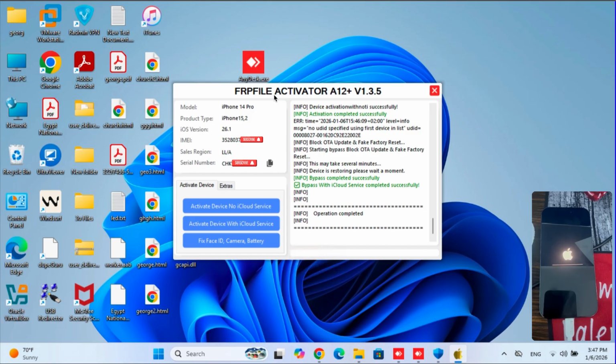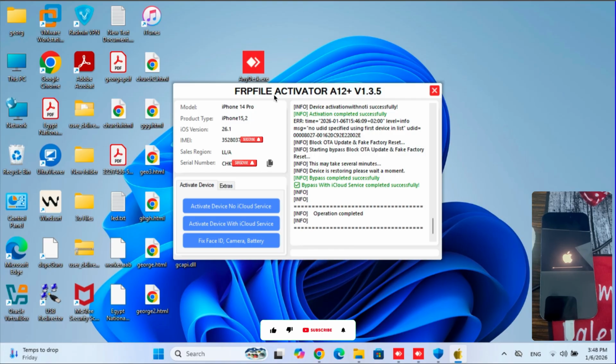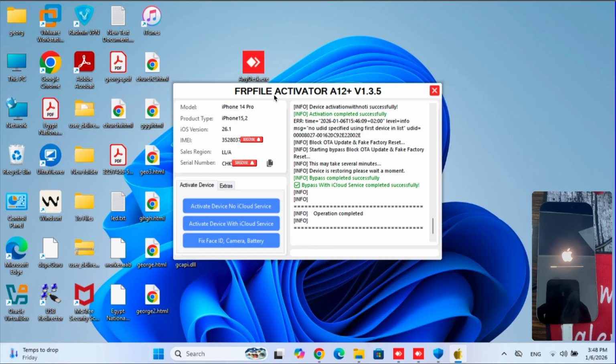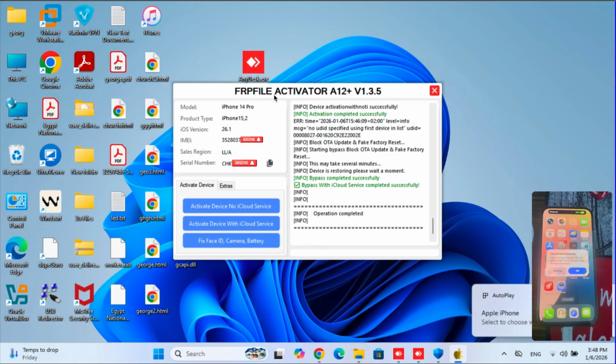Here, the tool shows that the device has been activated. So now, let's wait for the device to be turned on. Boom!